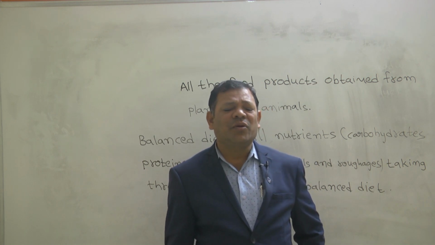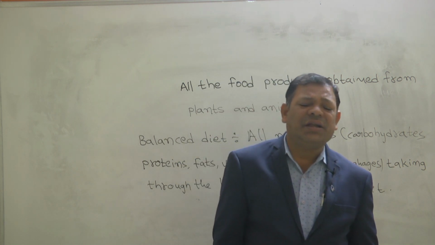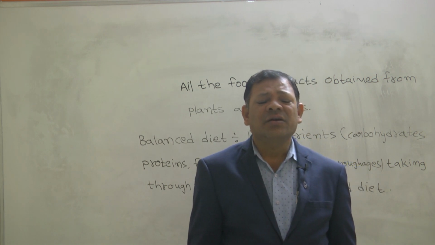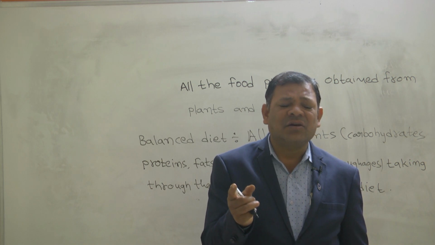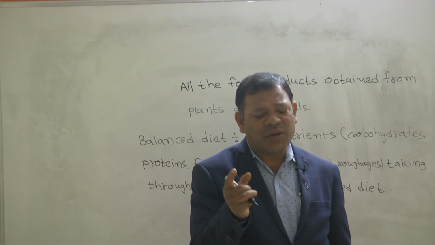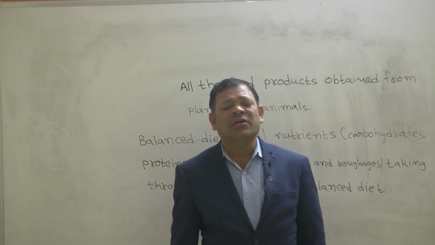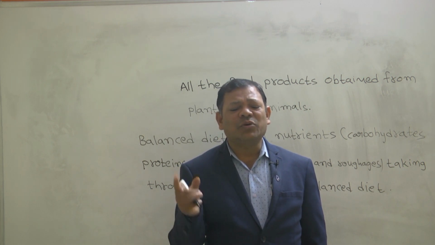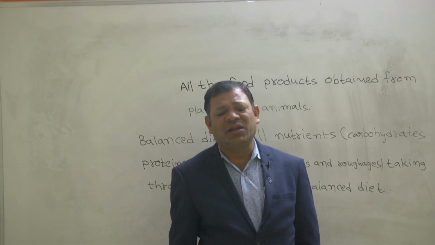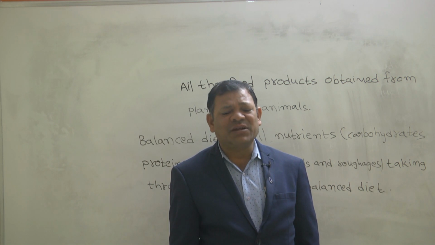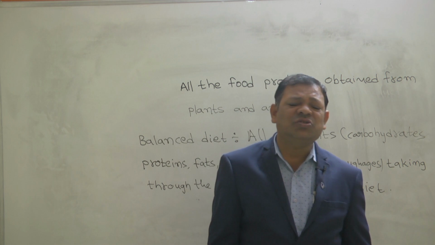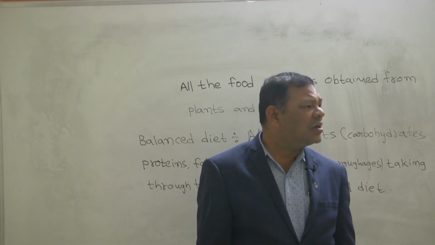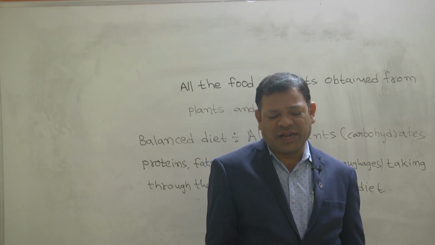For example, lack of proteins gives you kwashiorkor. Lack of proteins and calories gives you marasmus. You get such types of diseases. That's why everyone must take all the nutrients in equal proportion.